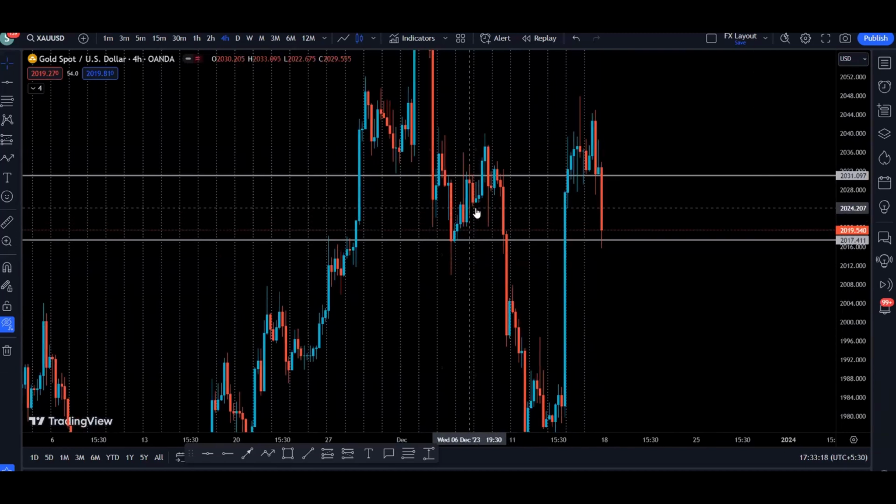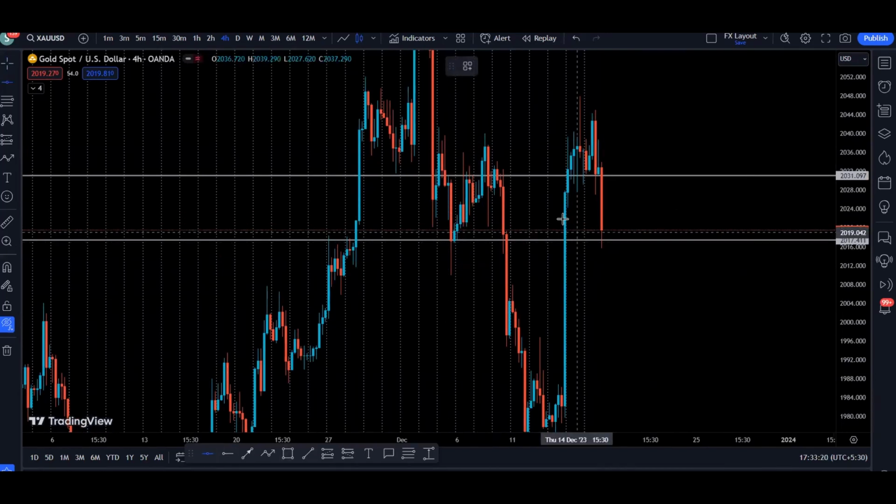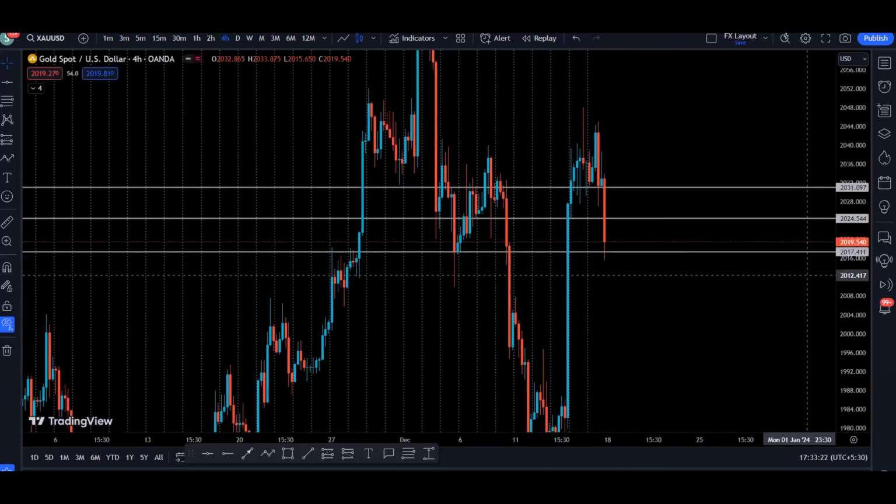Also, we can see that we have a level right here. I'm going to show you that the price was coming down, found support in this area, right? Then we closed below. Then when the price was going to go above, we found rejection here. Candle closed bearish. Then we broke above this area, then came down, found support in this area, and then bounced off this area. Again, we found rejection in this area, right? So now, we are at the support.